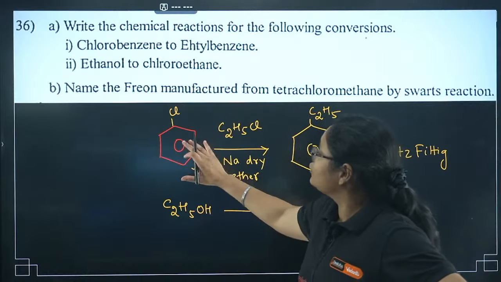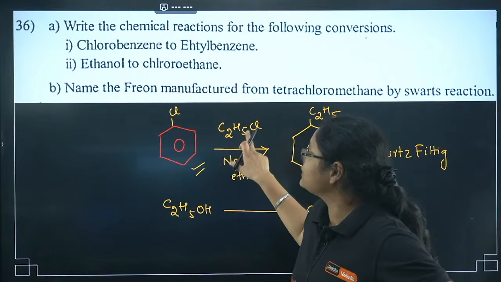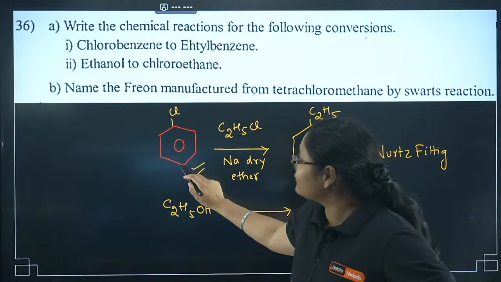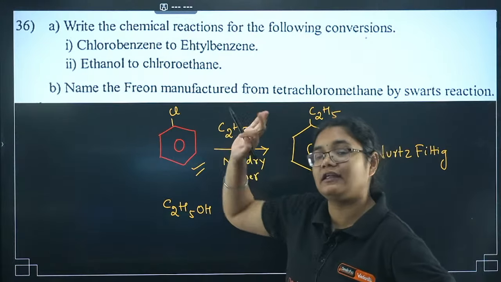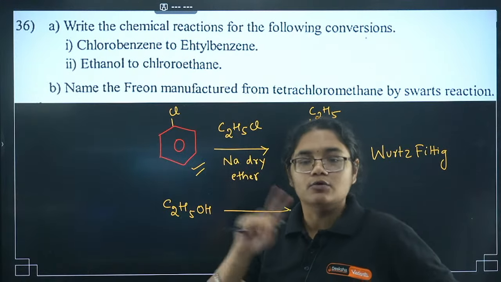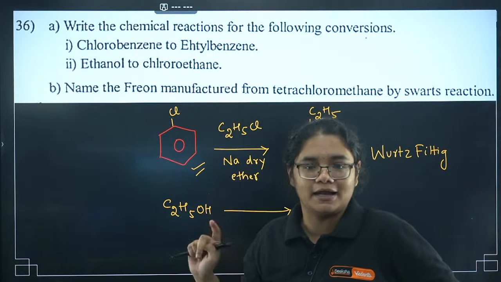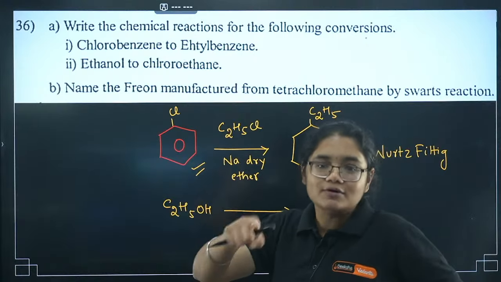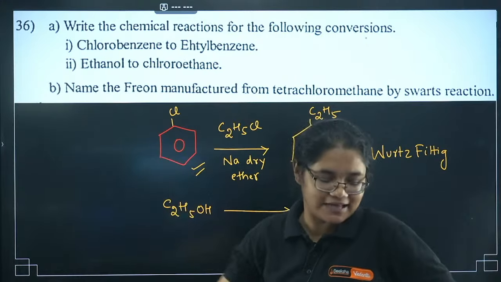Friedel-Crafts is when you have toluene and you add C2H5Cl with AlCl3, okay? But when you react one haloarene and haloalkane, there are 3 reactions, right? Wurtz reaction, Fittig reaction, Wurtz-Fittig reaction. Wurtz reaction is haloalkane plus haloalkane. Fittig reaction is haloarene plus haloarene. Wurtz-Fittig reaction is haloalkane plus haloarene.